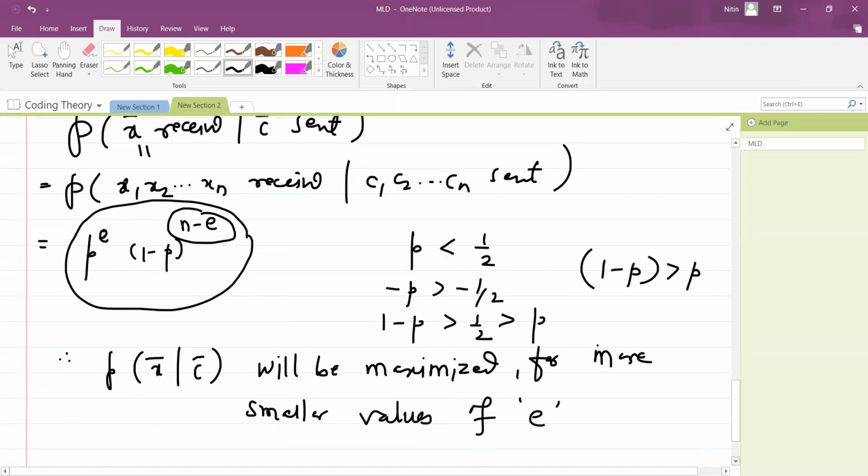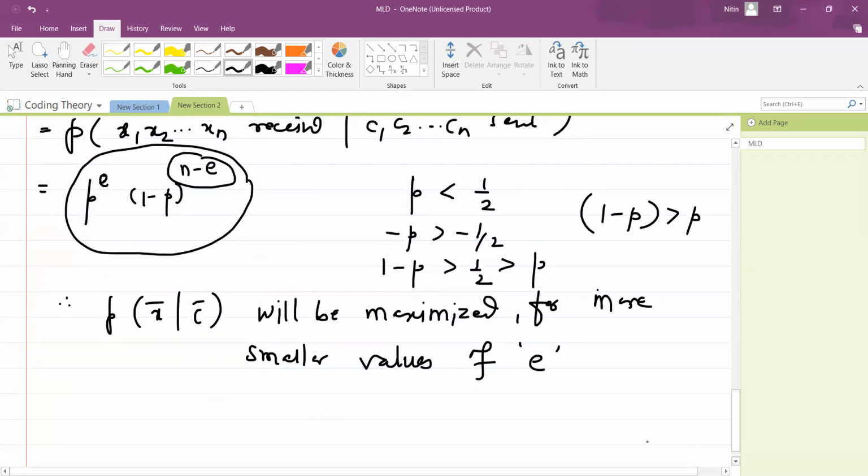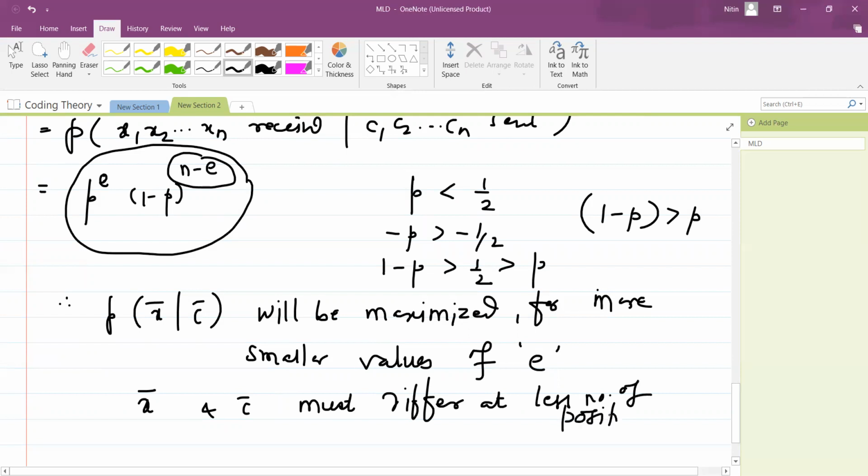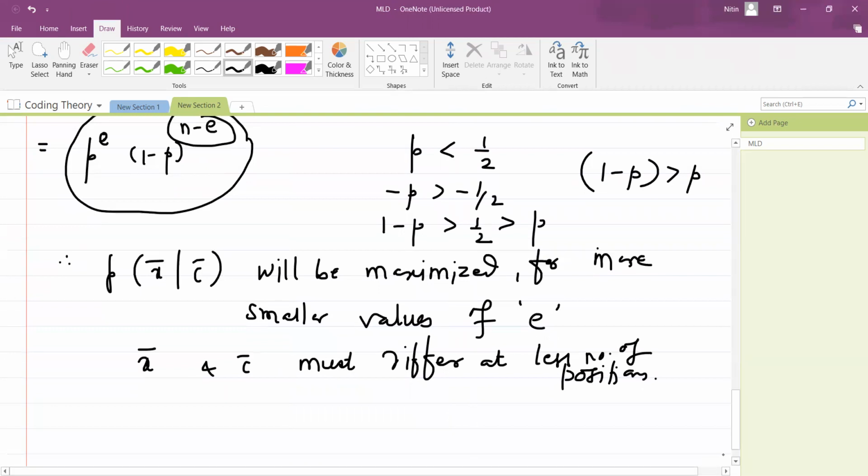But what was e? e is the number of positions at which x bar and c bar differ. Okay, so this is what we want: x bar and c bar must differ at a smaller number of positions. If we could have this, then this probability will get maximized.